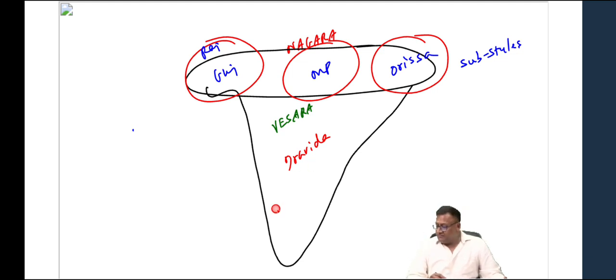Then we come to Dravida temples. Okay. Bhuvanesh, I'll come to those details later. Just hold on. Okay. We'll come to those temples. We'll come to those details later.